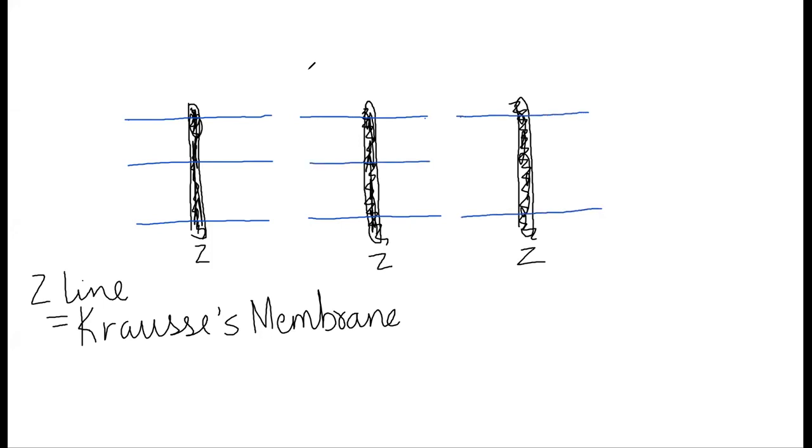So you are seeing that on one Z line, if you see the blue lines that I have drawn, we have one Z line and on either sides of the Z line, which is a membrane, there are actin filaments. Now, there is actin filament on this side, actin filament on this side, actin filament on this side. So basically Z line gives attachment to actin filaments. Z line gives attachment to what filament, children? Actin filaments. Okay. So this blue line that I have drawn is actually an actin filament.